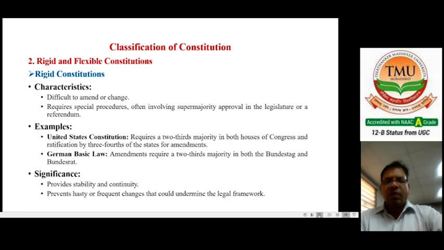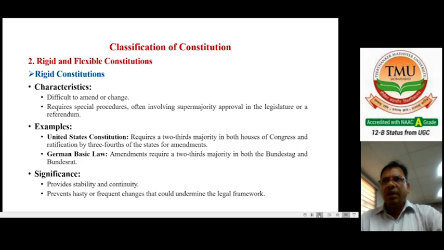Rigid constitutions provide stability and continuity in the country and in the governance systems. They also prevent hasty or frequent changes that could undermine the legal framework. This is a very important significance.